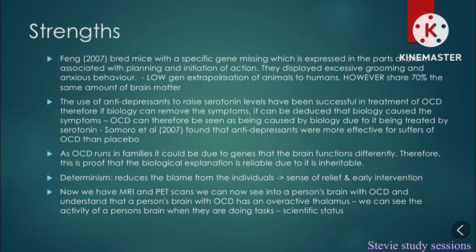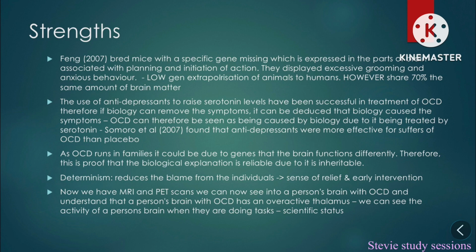The use of antidepressants to raise serotonin levels have been successful in treatments of OCD. Therefore, if biology can remove symptoms, it can be deduced that biology caused the symptoms. OCD can therefore be seen as caused by biology due to it being treated by serotonin. Soomro et al. 2007 found that antidepressants were more effective for sufferers than a placebo. As OCD runs in families, it could be due to genes that make the brain function differently. Therefore, this is proof that the biological explanation is reliable due to it being inheritable.